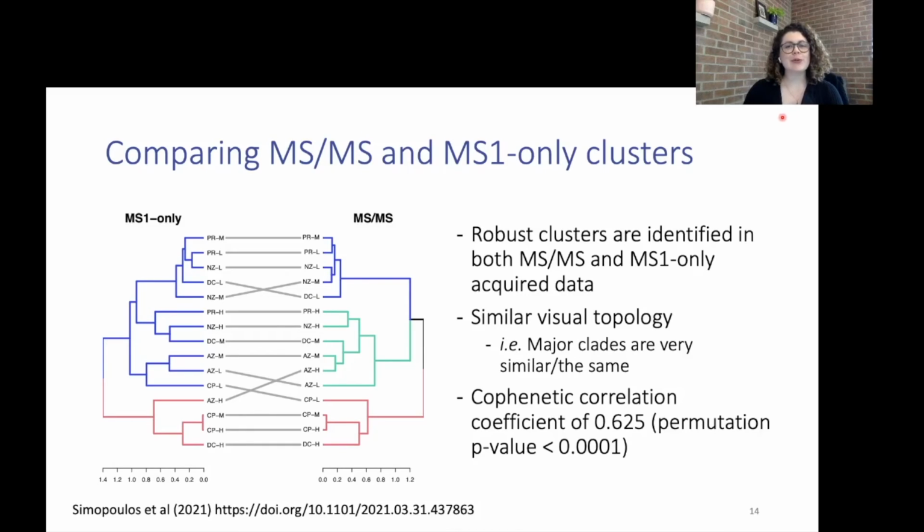When we compare the 2 results directly, we see that there are robust and similar clusters identified by both tandem mass spectrometry and MS1 only acquired data. The dendrograms are visually similar, where major clades are either the same or similar, and an objective cophenetic correlation coefficient of 0.625 demonstrates how similar the results are at both data acquisition levels.